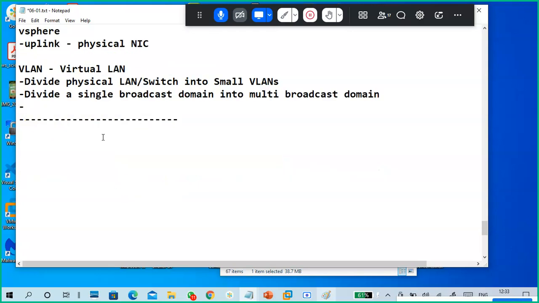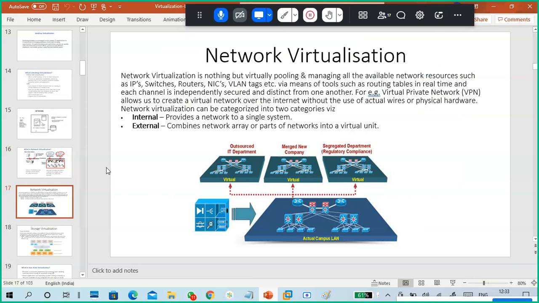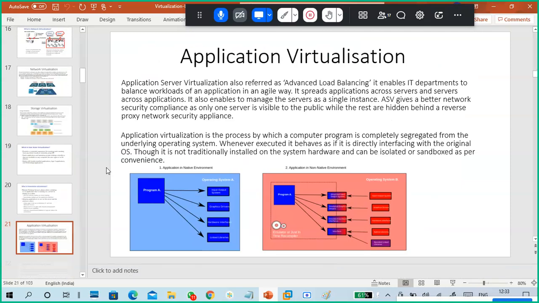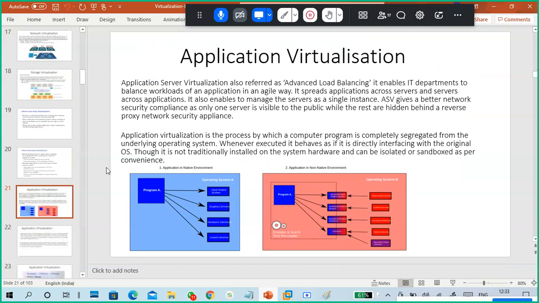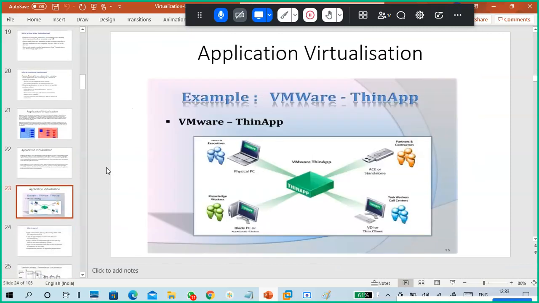So this is also what we can call network virtualization. Guys, same thing only, diagrams only. Storage, and application virtualization is there, very small. I will tell about it.